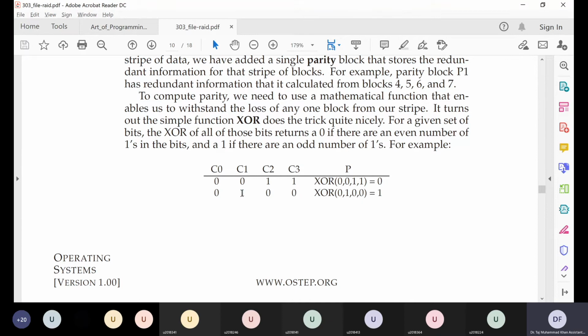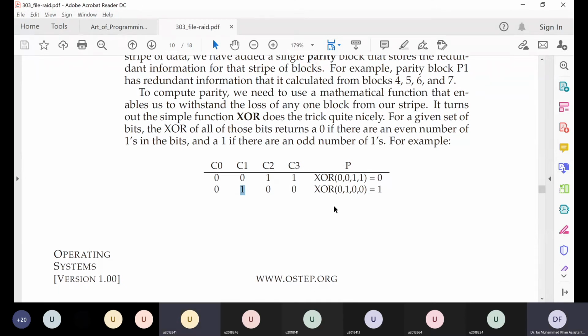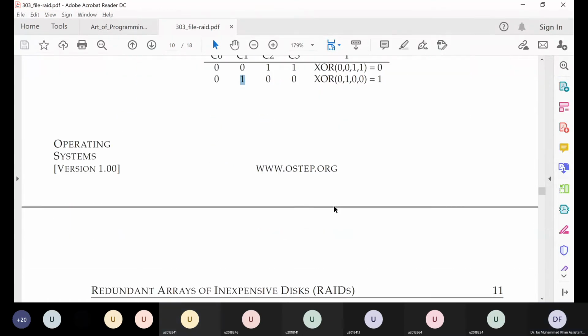So we can restore C1 based on this parity bit. Is it clear how we can restore this information if one hard disk is lost? Yes. Good.